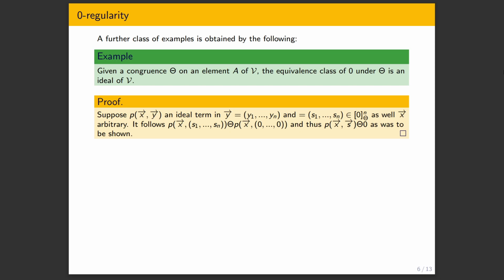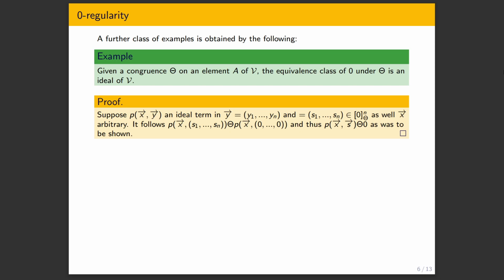So what we have, because theta is a congruence, is that if I apply px to s1 through sn and px to all the zeros, it'll still be equivalent under theta. Now, the reason this holds is precisely because theta is a substructure of our structure squared. If you write it out, just carefully think about what it means for theta, an equivalence relation, to be a substructure. We get precisely that if we have some